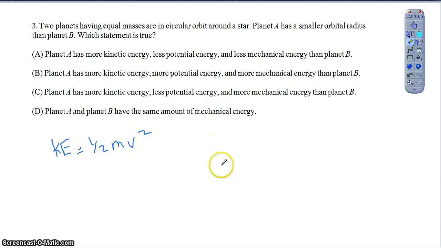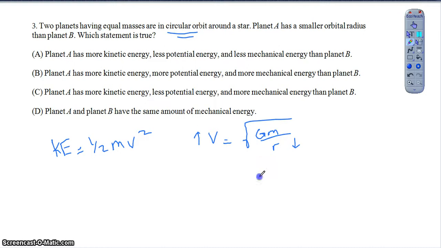So if I think about the two different planets, let's think about the orbital velocity. The orbital velocity, going back to our old definition for this, is the square root of GM over r. That's still true because each of these has an orbital radius, and it tells us it's a circular orbit, so we can just go back to the old equation we used to use even going back to last year, right? So if planet A has a smaller radius, what does that do to the velocity? Well, if the denominator is smaller, doesn't that make this fraction bigger, and therefore the velocity would be larger?